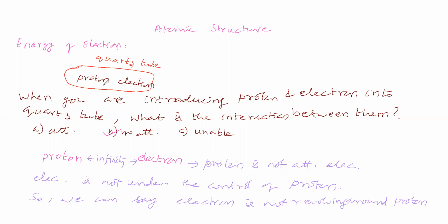Let us leave this proton and electron in the quartz tube for sufficient time. After sufficient time, if you see what happens, it becomes a hydrogen atom. After sufficient time, what happened is that it became a hydrogen atom.